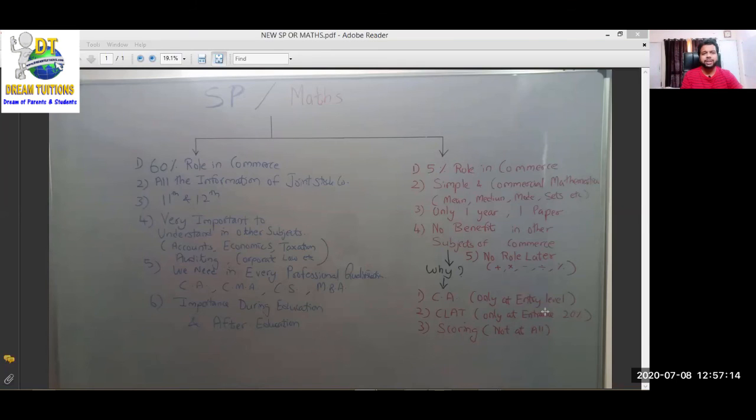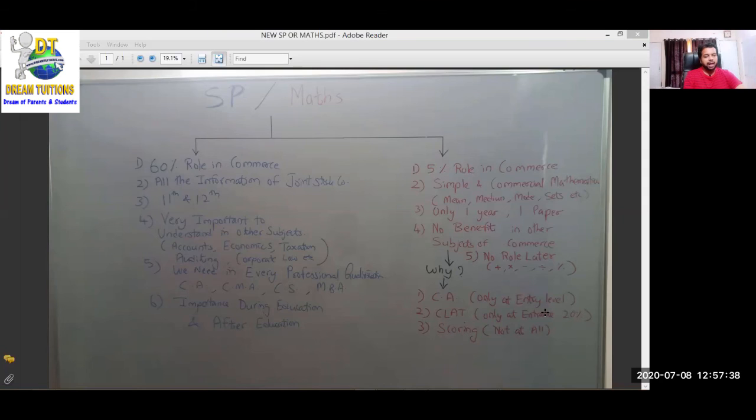जो चीज सिलेबस थोड़ा है and that too objective is there, multiple choice question is there, we don't have to solve in CA exam. We have to just choose one of the option from multiple choice. It's very easy, and for that we cannot just leave SP and take maths and do maths for 2 years, 11 to 12, leaving SP aside, not on the expense of SP.